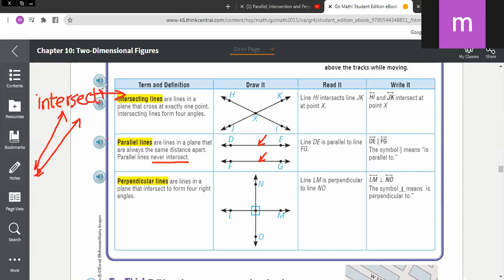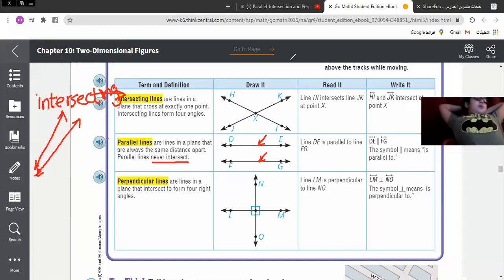By the way, thank you, Danny. Kachin is a boom boom boy. You are a very good boy, Mohsen. Danny said the two parallel lines, the definition here, the most important word, never intersect.